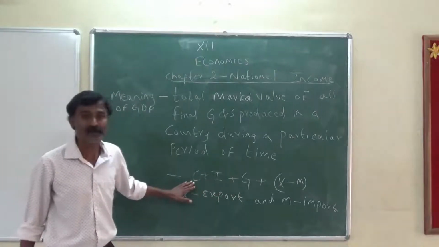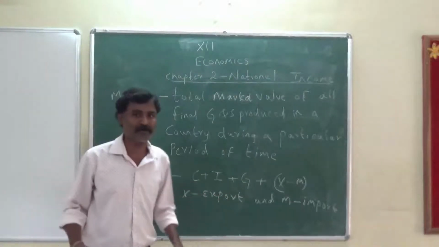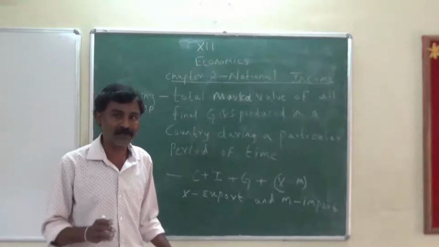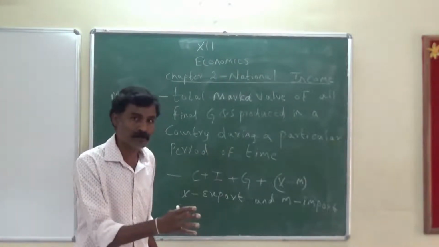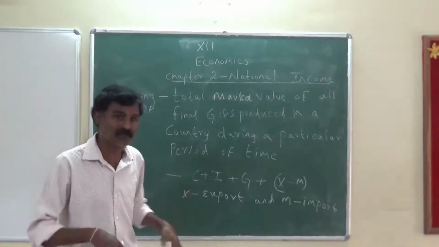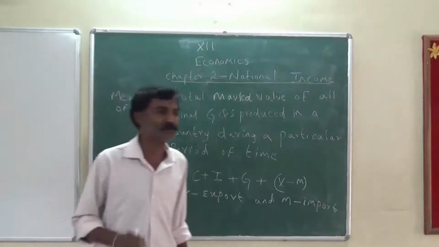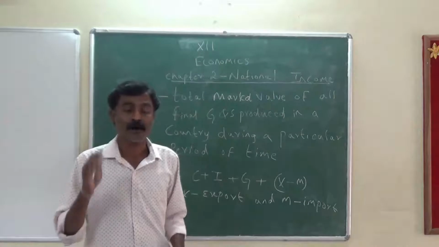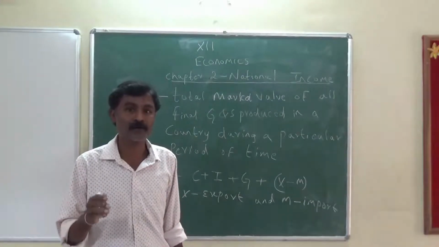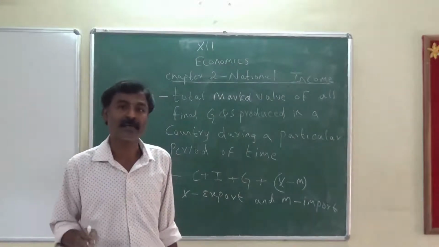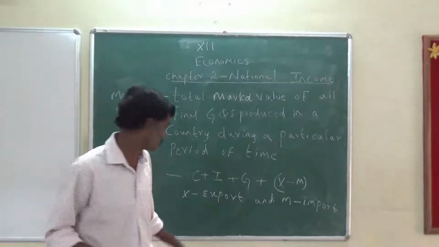Now what is C? Consumption. The meaning of consumption is, I have money, I go purchase the product and use it. That is called consumption. I is nothing but investment. Now what is investment? How much money has been invested in producing that particular product?